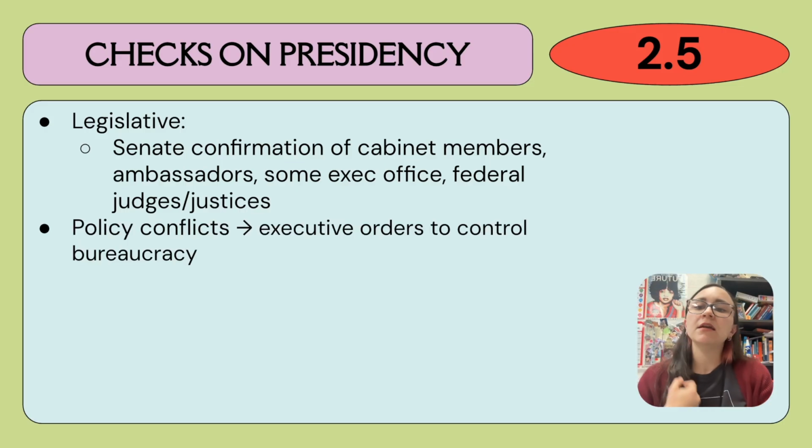And then keep in mind that policy conflicts can lead to executive orders, because sometimes the president and the legislature can disagree, especially if it's a split government, right? Like one's one party, the other's the other party. Or if there's a lot of gridlock, the president a lot of times will use executive orders to get around that and control bureaucracy.